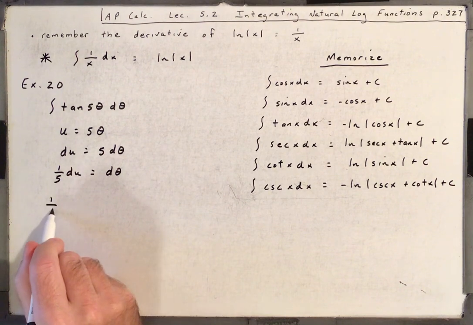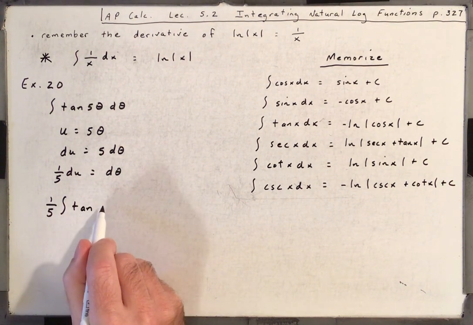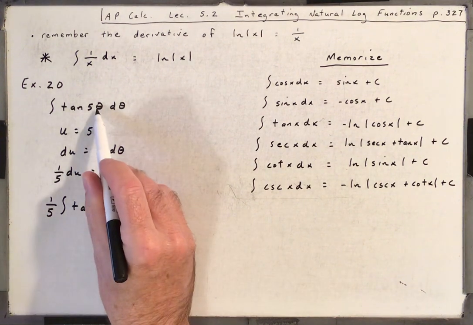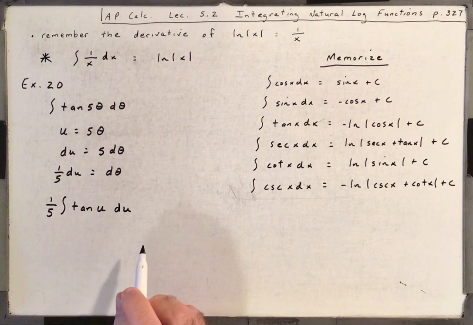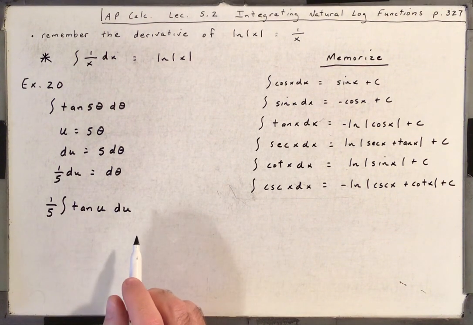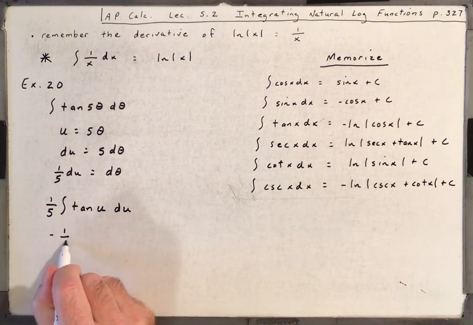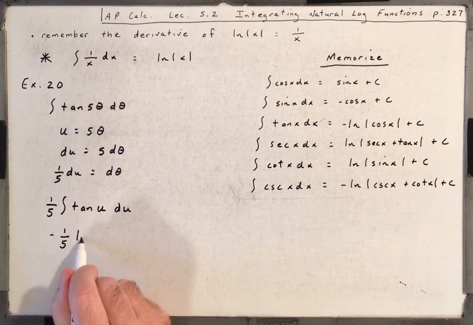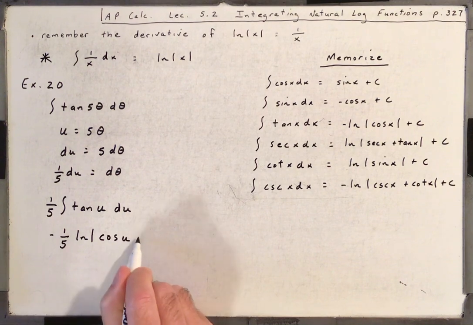And we can rewrite it as 1/5 tangent u, right? U is 5 theta, so tangent u du. Okay, now we can go to this formula, so that's going to be minus 1/5 the natural log of the absolute value of the cosine of u, right?